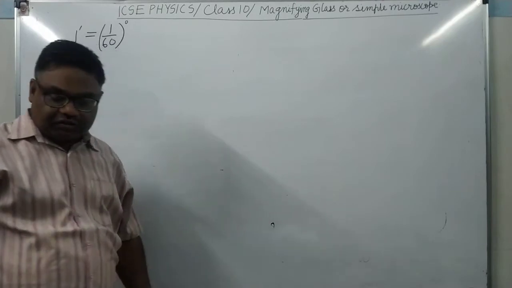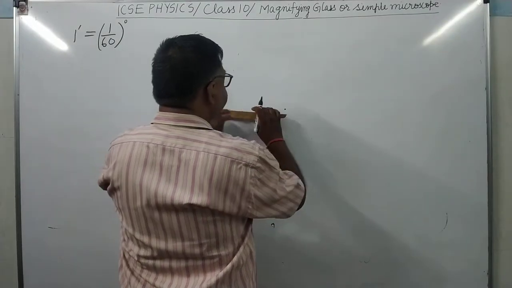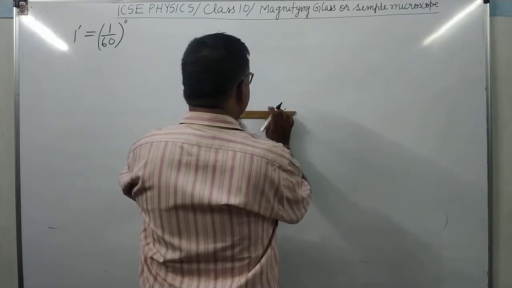मतलब क्या है, इसको डायग्राम से हम यहाँ समझ सकते हैं. Suppose this is a microscopic object. It's clear. So we will adjust the lens in such a way.